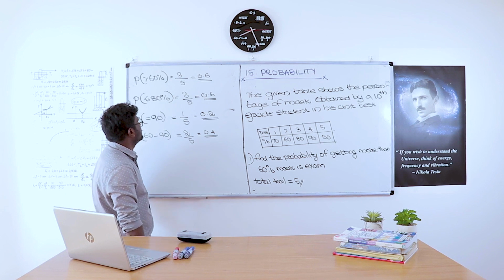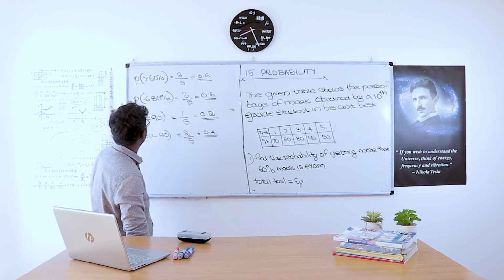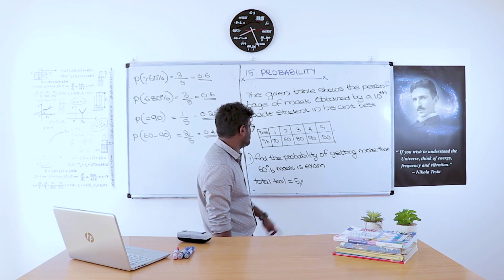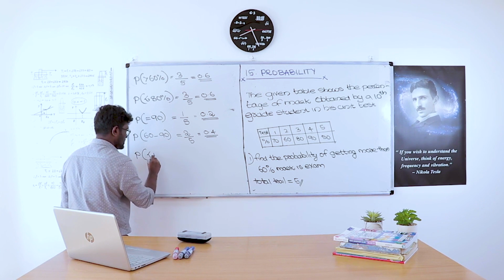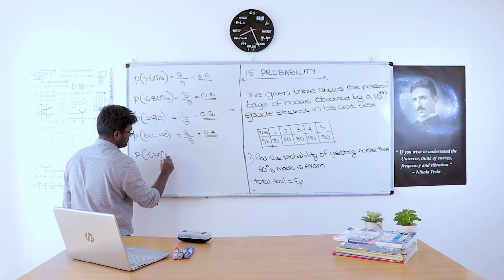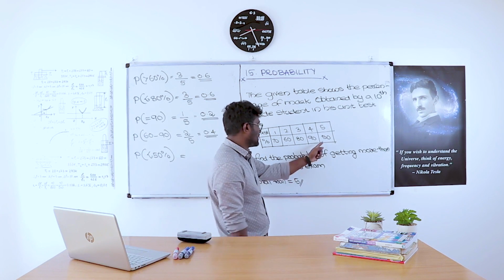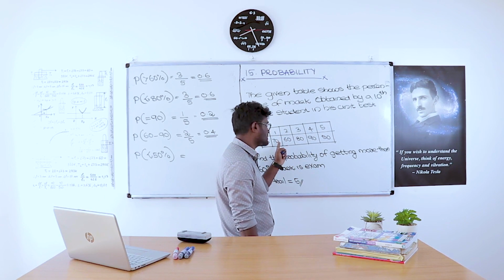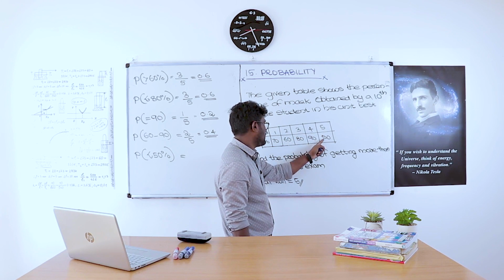So what is the probability of getting less than 50% mark? First unit test he scores 70%, second one 60%, third one 80%, fourth one 90%, fifth one 50%.